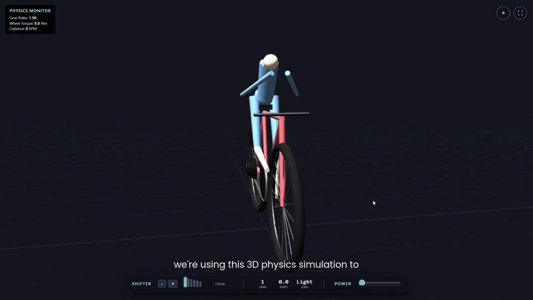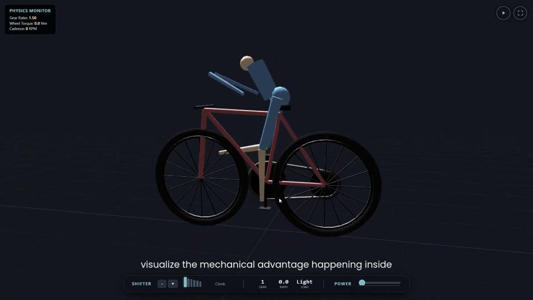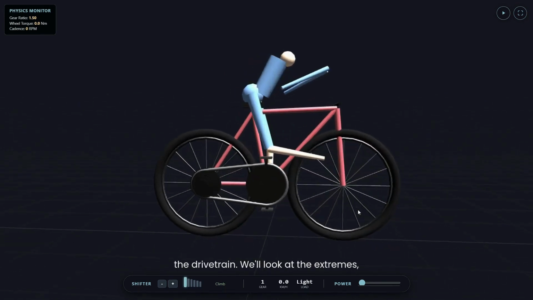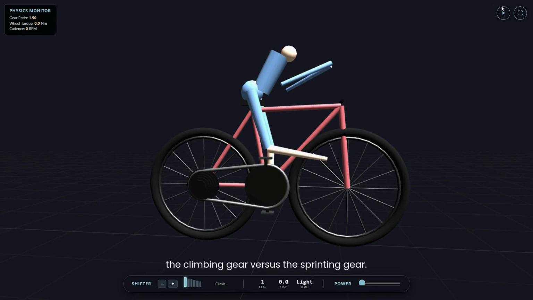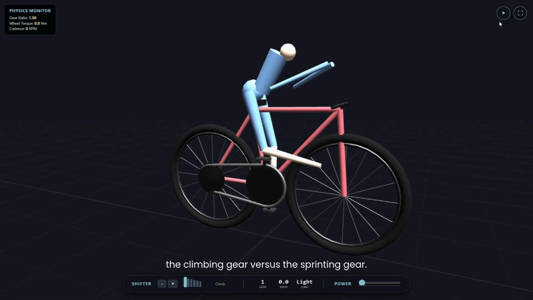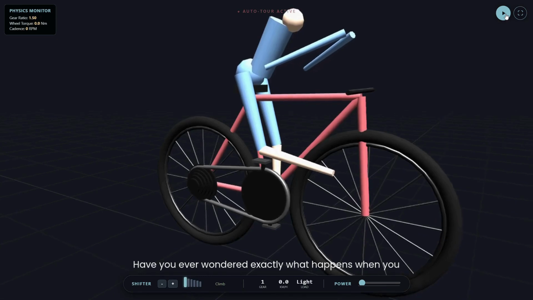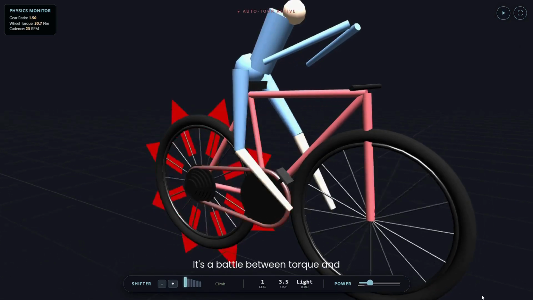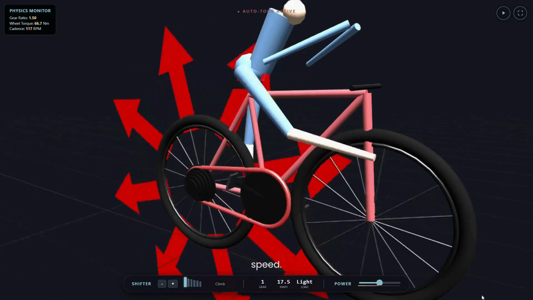Today, we're using this 3D physics simulation to visualize the mechanical advantage happening inside the drivetrain. We'll look at the extremes, the climbing gear versus the sprinting gear. Have you ever wondered exactly what happens when you shift gears on a bicycle? It's a battle between torque and speed.